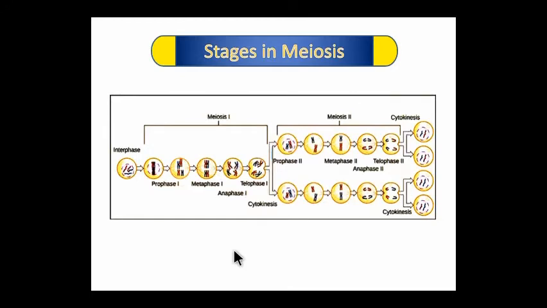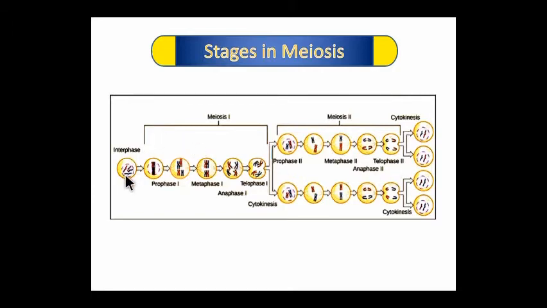The stages in meiosis, as I told you earlier: meiosis shows two stages, meiosis first and meiosis second. Meiosis first is characterized by prophase first, metaphase first, anaphase first, telophase first, whereas meiosis second is also characterized by prophase second, metaphase second, anaphase second and telophase second.